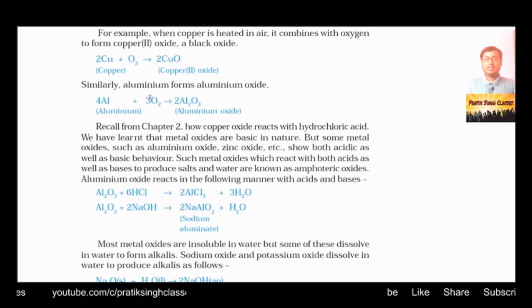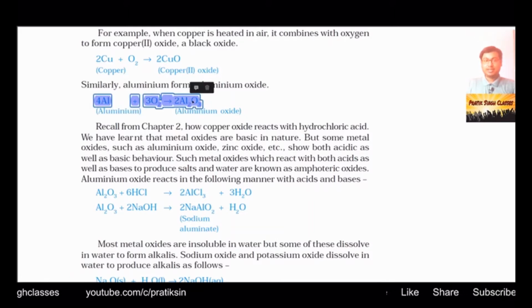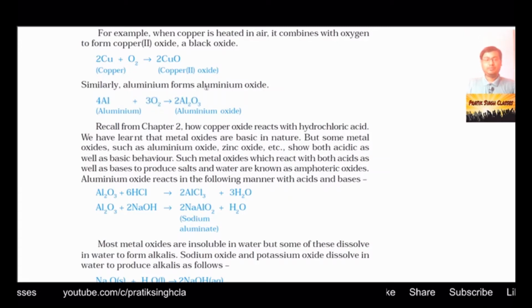Similarly, aluminium forms aluminium oxide. The balanced equation is 4Al plus 3O2 makes 2Al2O3. How to balance the chemical equation we have already seen in unit 1, chapter 1. Here, when aluminium reacts with oxygen, it makes aluminium oxide. Keep in mind, the aluminium bar will not catch fire, but when it is heated, it will react with oxygen at high temperature and make aluminium oxide.